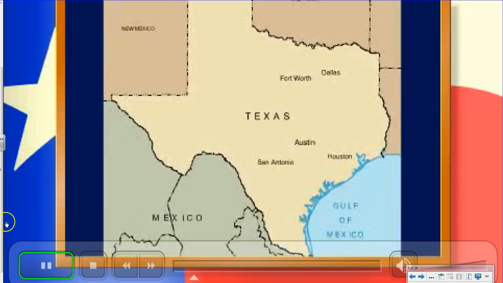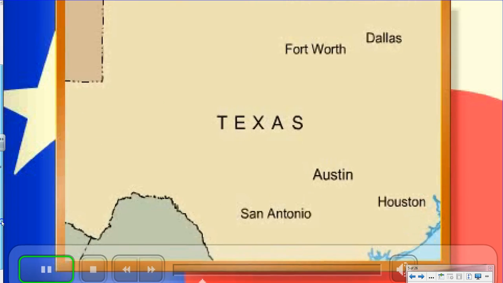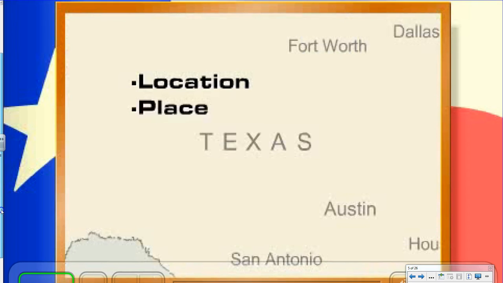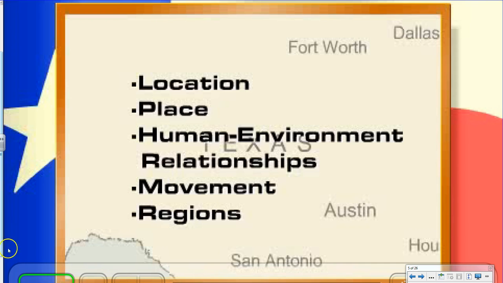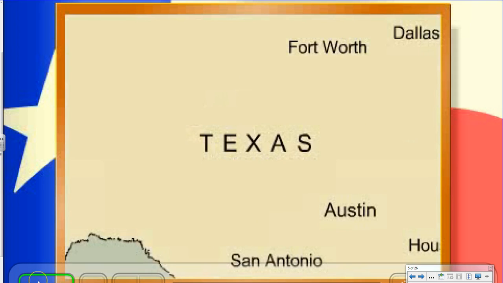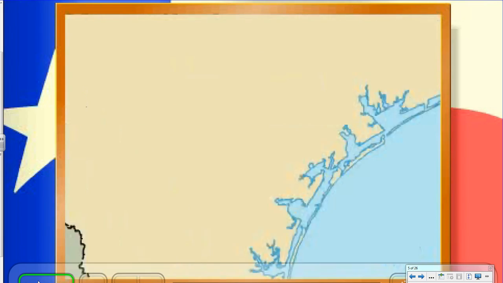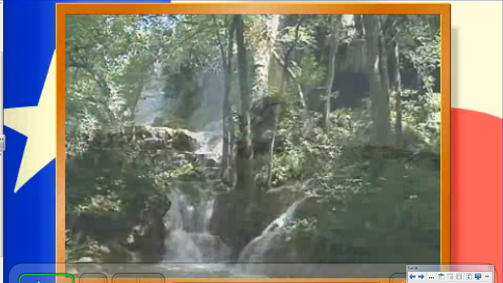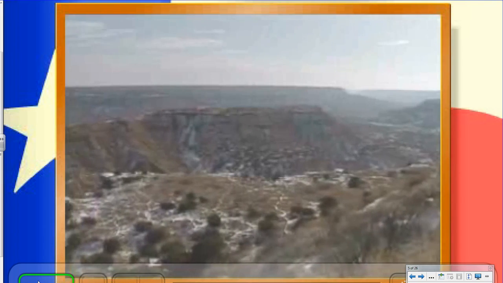When you're trying to understand a place as complex and varied as Texas, you begin to see what a help it is to break things down into the 5 themes of geography: location, place, human-environment relationships, movement, and regions. Location tells you where things are, from Amarillo to El Paso to the Gulf of Mexico. Place is about the features that give any location its own character, and region is about organizing places in terms of qualities they have in common.